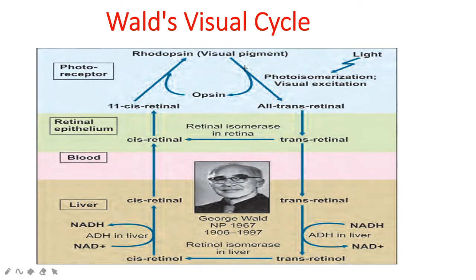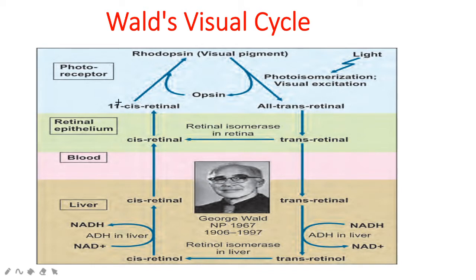When light falls on the retina, rhodopsin, which is a membrane protein in the retina, will be dissociated into opsin plus all-trans retinol.